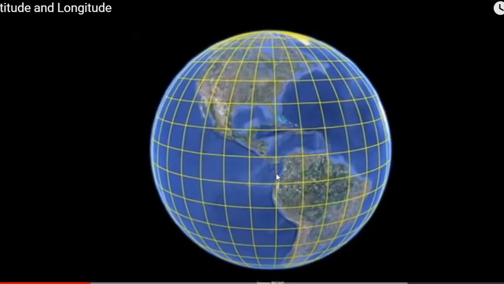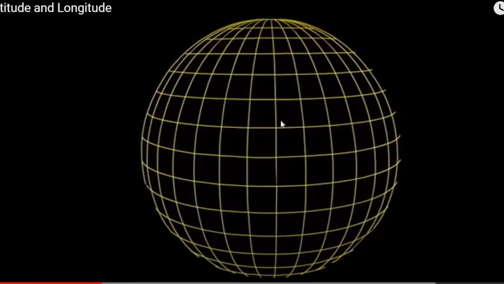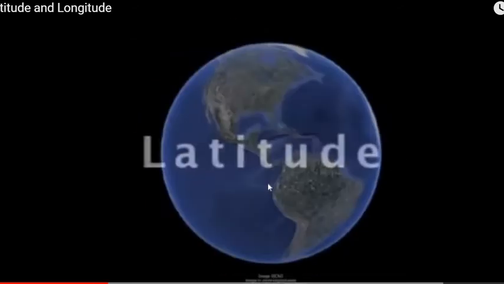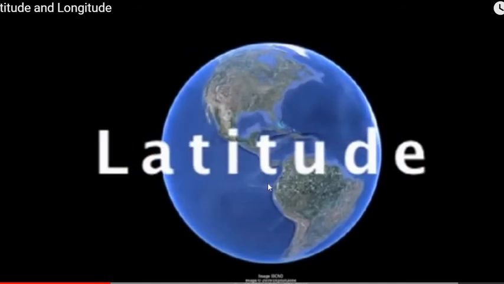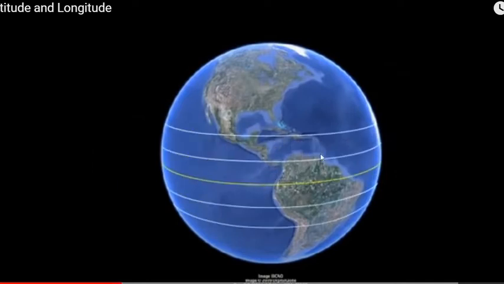So these imaginary lines are invisible lines. So what is latitude? Lines of latitude are called parallels, and they circle the globe from east to west, right? So these are latitudes.